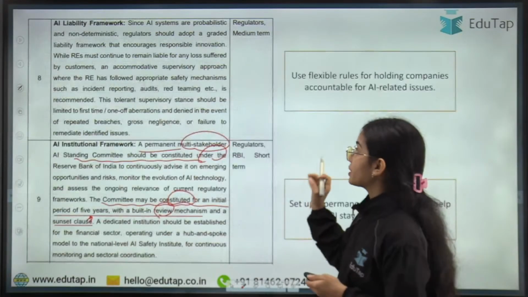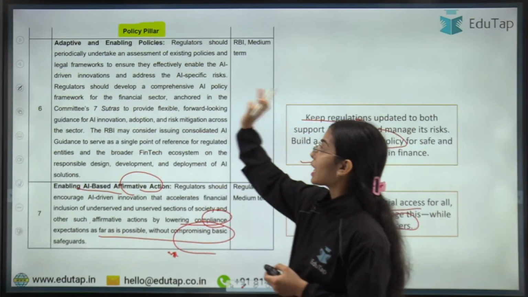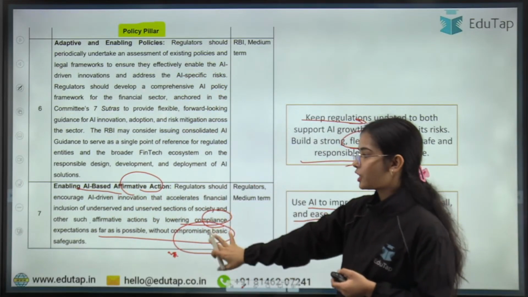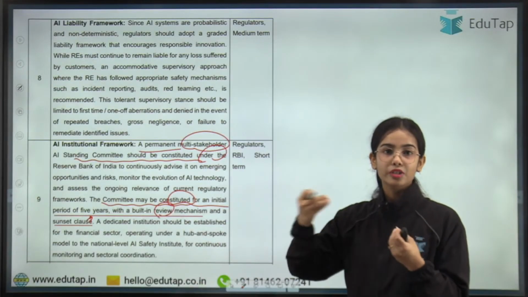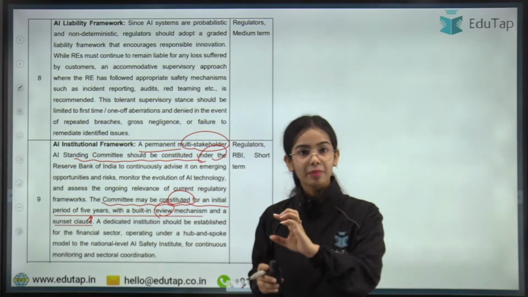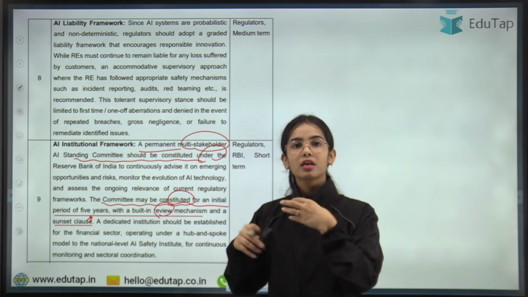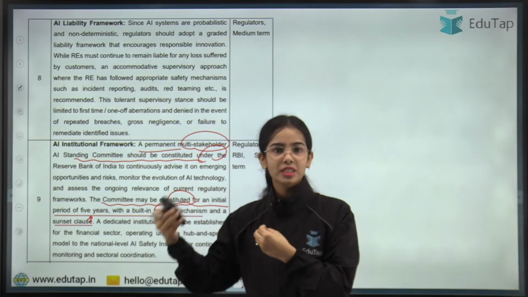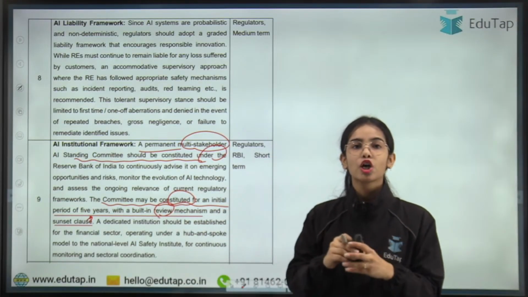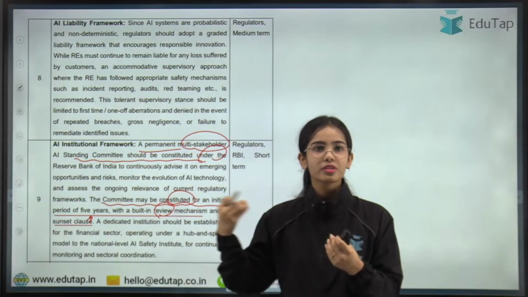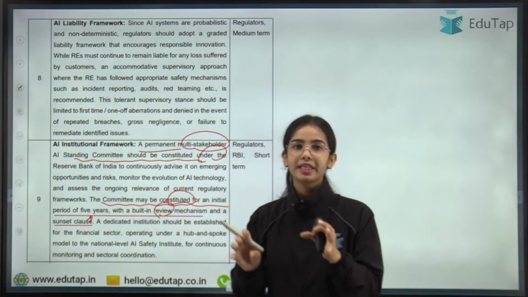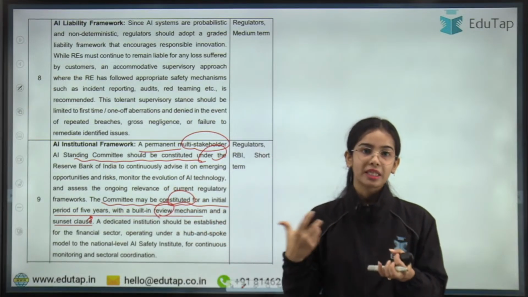Now next is the capacity pillar. In the policy pillar, there were enabling policies, enabling AI-based affirmative action where regulators can lower the compliance burden, but it has to have a safety mechanism. AI liability framework: the regulated entities should be liable, but if they do the audit themselves, and if AI makes a mistake and the regulated entity recognizes the responsibility and the mistake, it should be left in the first instance. But if the compliance mistake happens again and again, then the regulated entity should be held more liable and be punished by the Reserve Bank of India.